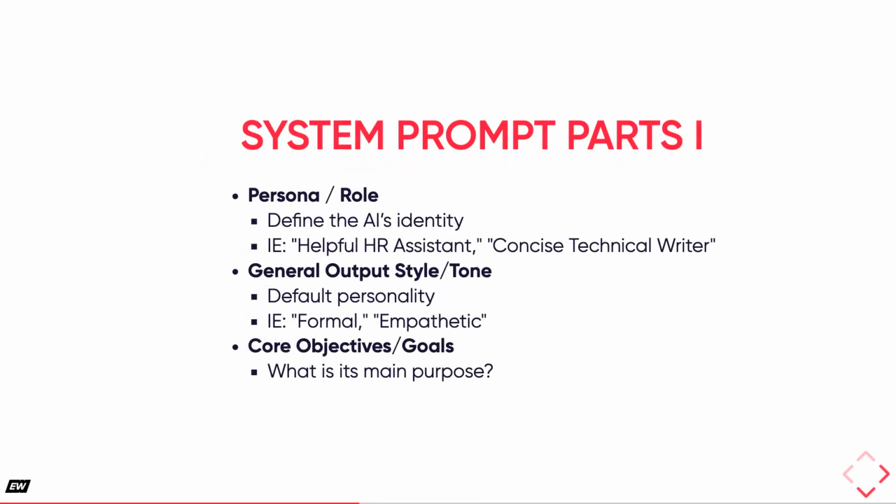A well-structured system prompt typically includes several key components. First, the persona or role defines the AI's identity, such as a helpful HR assistant or a concise technical writer. This helps the LLM adopt appropriate language and access relevant knowledge. Second, the general output style or tone sets the default personality and communication style. For example, whether the AI should be formal or empathetic. This ensures consistency in interaction. Third, core objectives or goals clearly state the AI's main purpose, focusing its efforts on what it is primarily designed to achieve for the user.